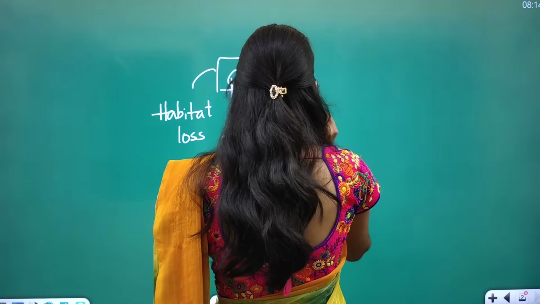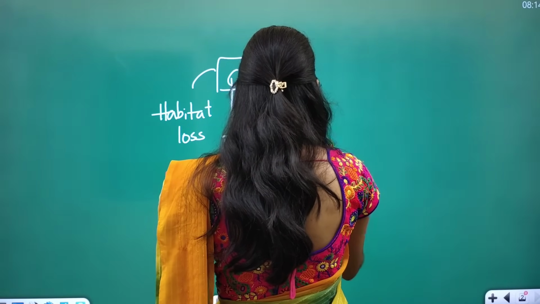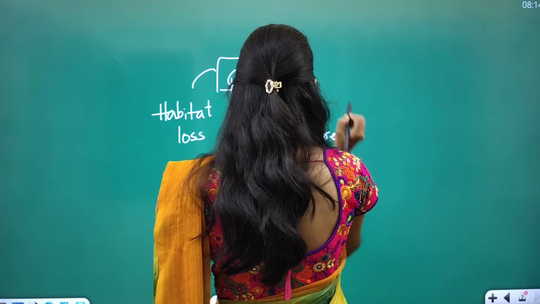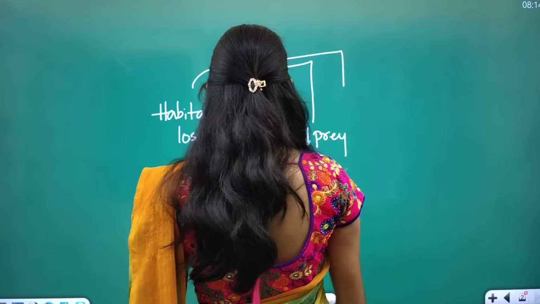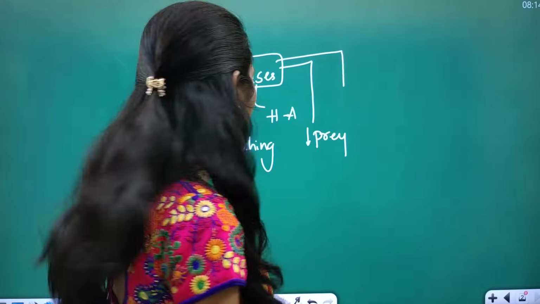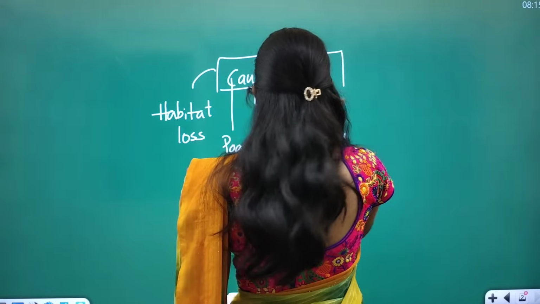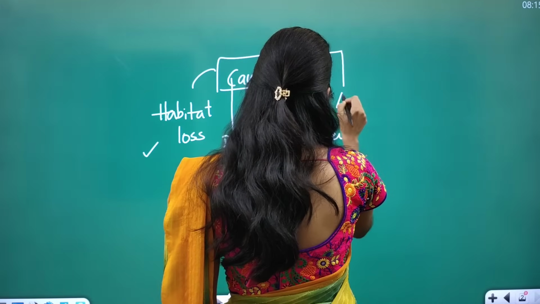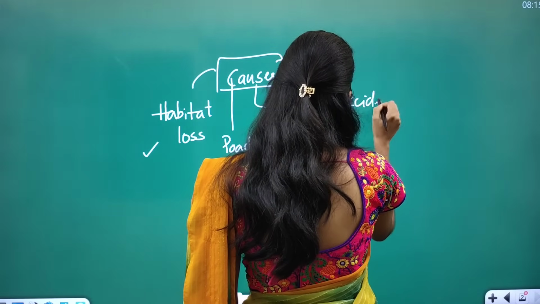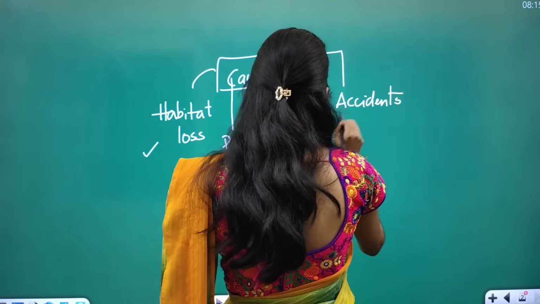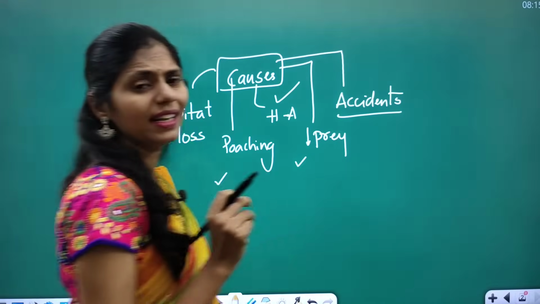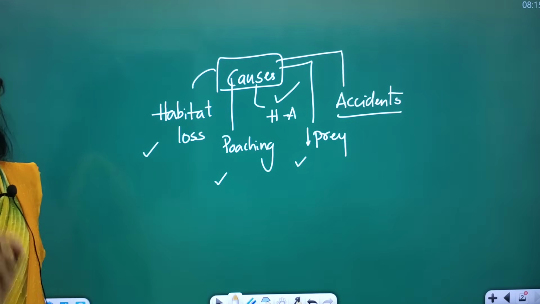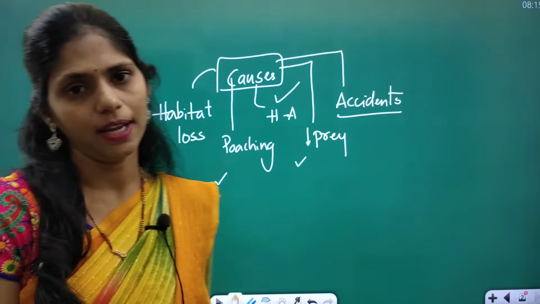The next one you can write is decreasing of prey. So: habitat loss, poaching, human-animal conflict, prey and accidents. These are some common reasons for the decrease of animal population in any particular area.